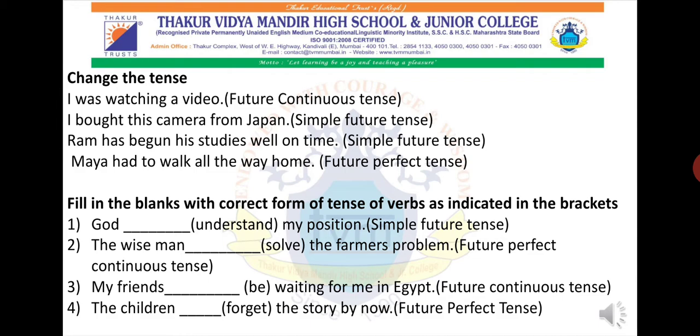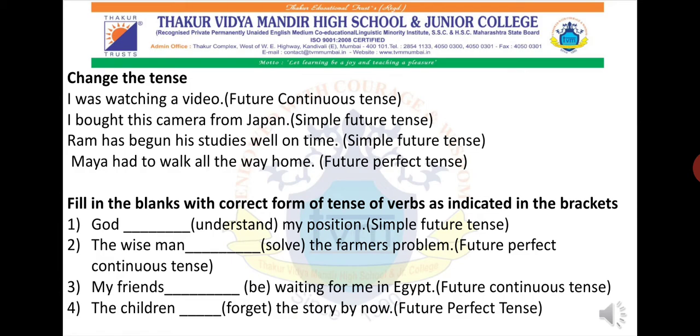Here we go. Now I is first person, and as I have mentioned, if it is first person, then you all will use shall. So I shall, you all have to add be watching a video. Then the next one is I got this camera from Japan.